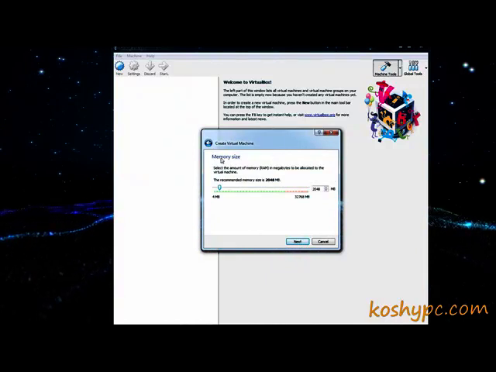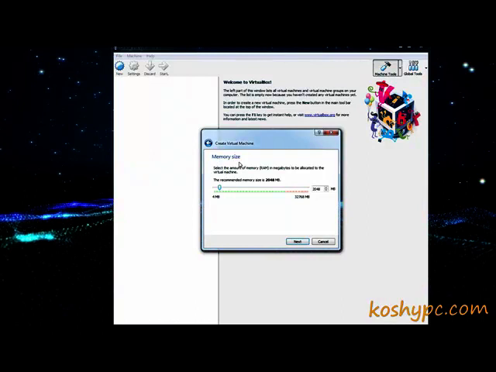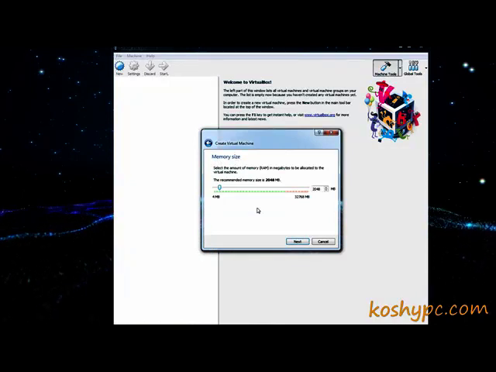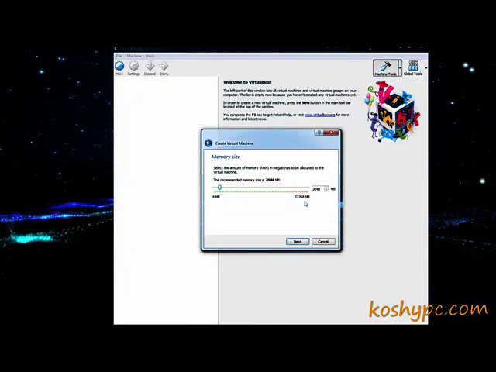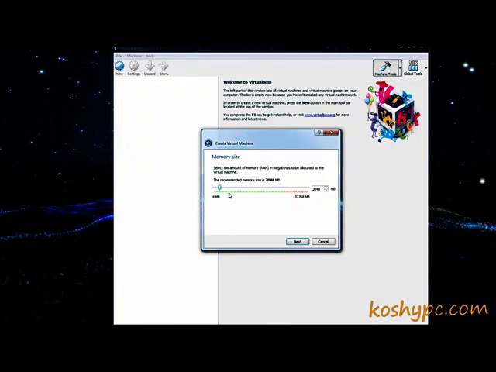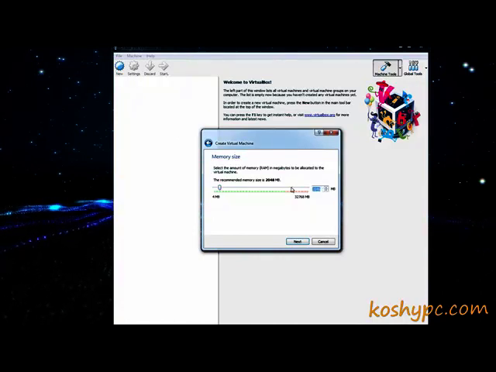Here is, as it says, the memory size, the size of memory that you are considering for this machine, and it is regarding your main computer. My computer has 30 gigabytes of memory, and because it is Windows 10, I'm thinking of giving it something around 4 gigabytes of memory.